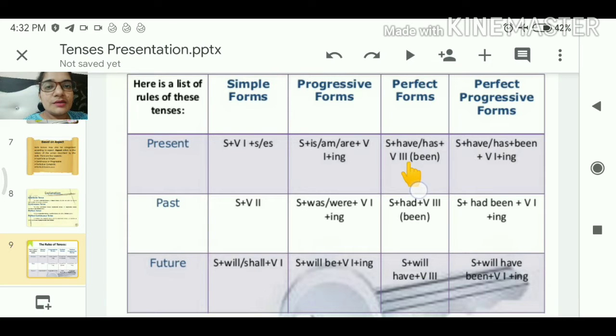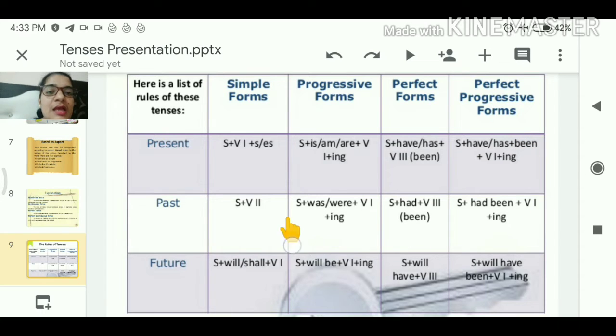If we are using the third form, then no use of been will be there, but somewhere the third form is not being used. Be, was, been. Been is in itself in the third form. Clear? It is an option. Here subject plus has or have plus been plus verb first form plus ing becomes perfect progressive form, means perfect continuous sentence.